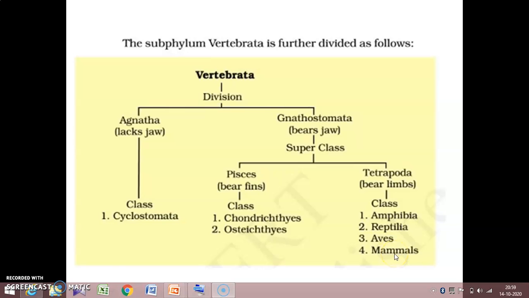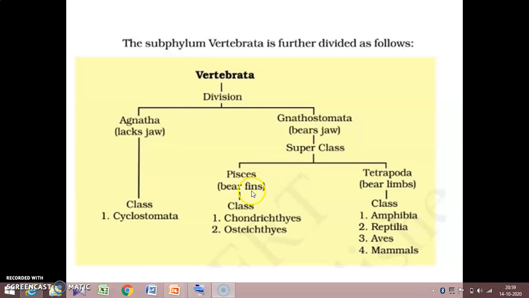Subphylum Vertebrata is divided into two divisions, which are they? Agnatha and Gnathostomata. Agnatha, animals which lack jaws. Only one class comes under Agnatha, that is Cyclostomata. Whereas Gnathostomata, those animals that bear jaws, are divided into two superclasses.